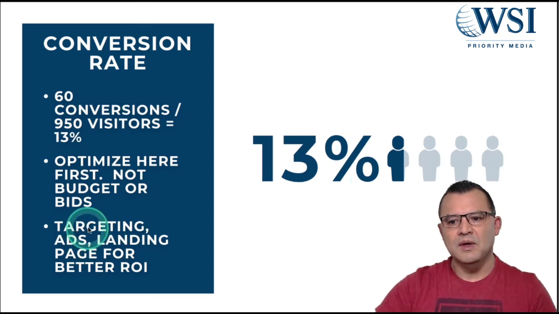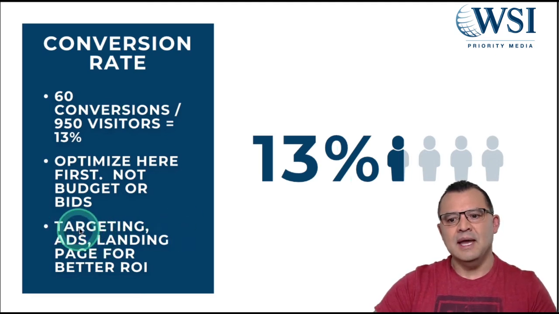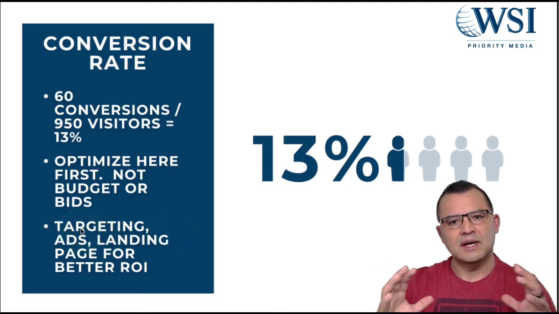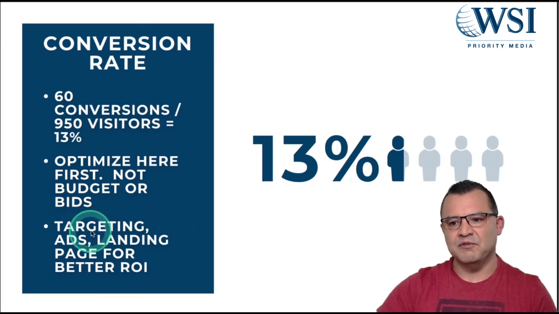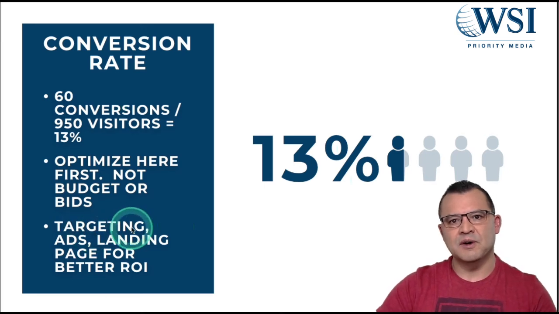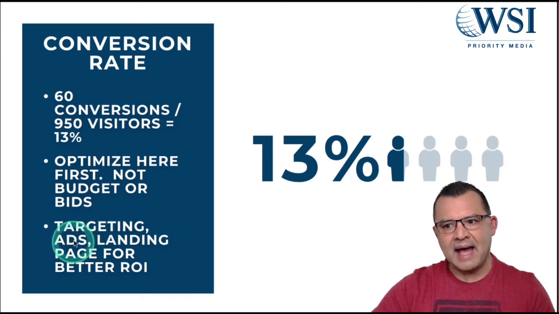Now, if you want to do your targeting inside of those, it's way too many things to try to test at one time. And so what you do is you focus on your targeting and you get your targeting number in line. And then once your targeting number is doing well and you've really got your winners, now you can really start to optimize and find out what performs as far as your ads are converting. And so it's a process. Your targeting, your ads, and all of it, just watching this number right here.